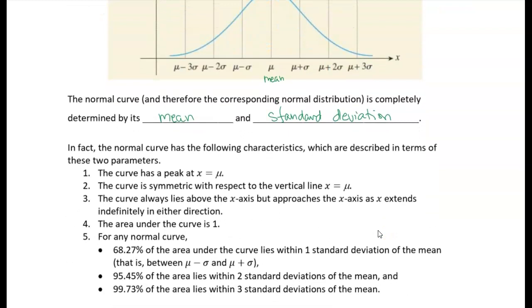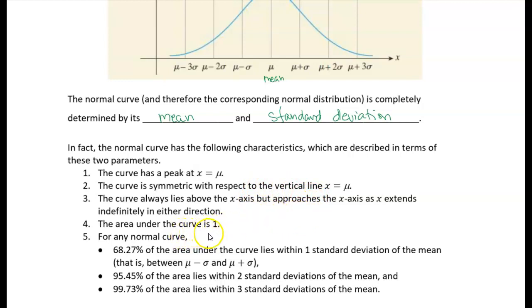So this is just a summary of what I just said. The curve has a peak at the mean, right? x equals mu. Mu is the mean. And the curve is symmetric about the line x equals mu, right? So it's symmetric about the mean. The curve lies above the x-axis, right? And we already know that for any probability density function, it has to be non-negative, so it makes sense. It lies above the x-axis, and then it extends indefinitely in either direction. And you can see that it's tapering off to 0 in either direction as well.